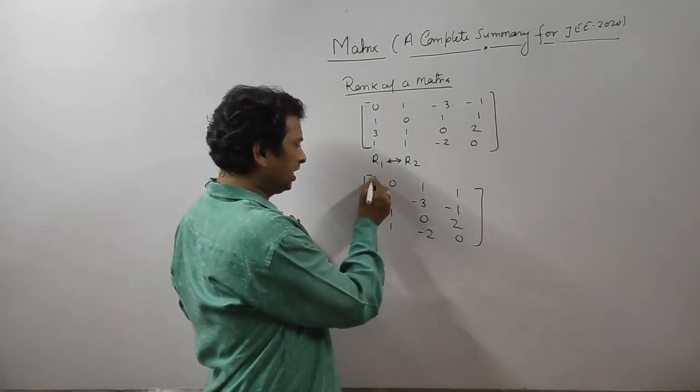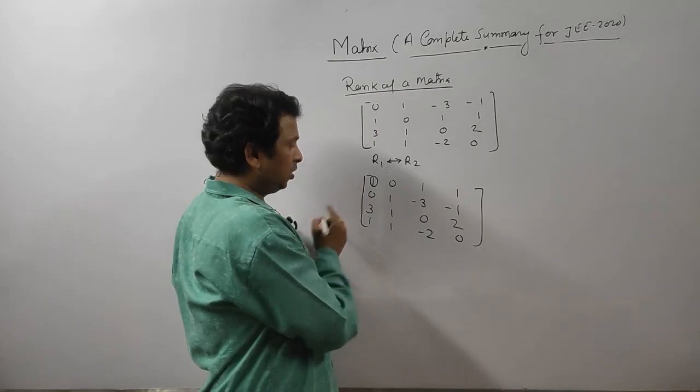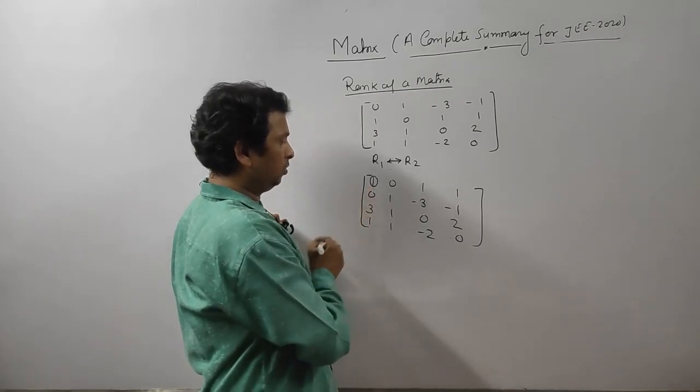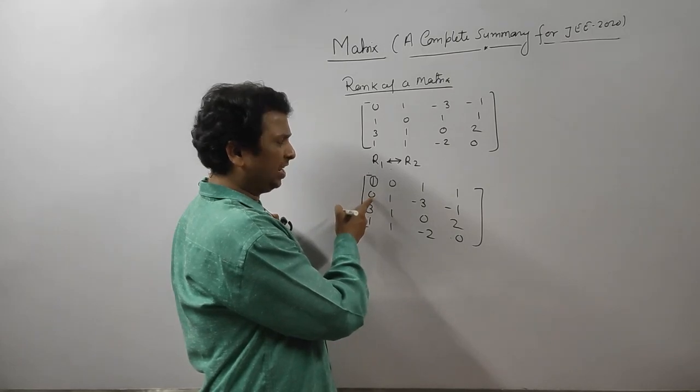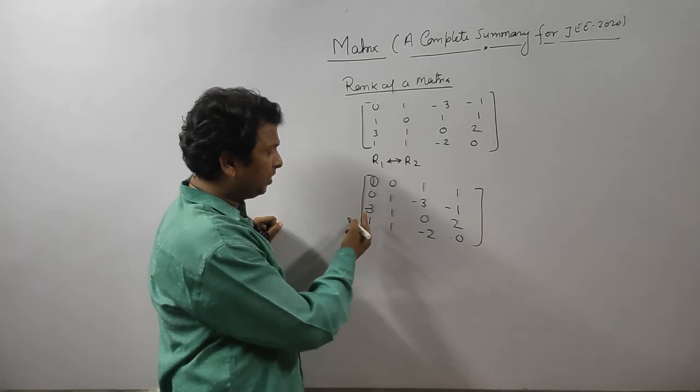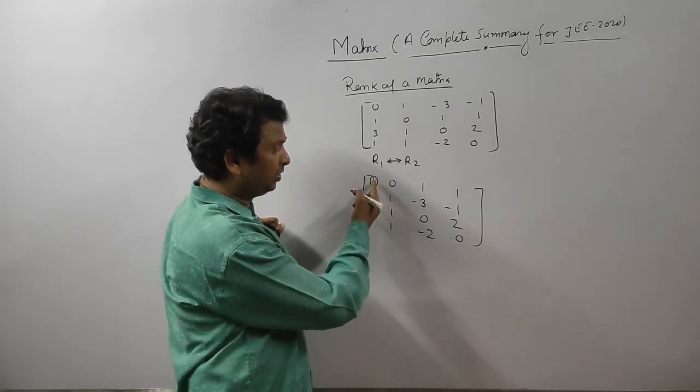Now, using this one, we are going to make all entries below it 0. See, the second row entry is already 0. Now we are going to make this entry 0. How can we make this 0 with the help of this?